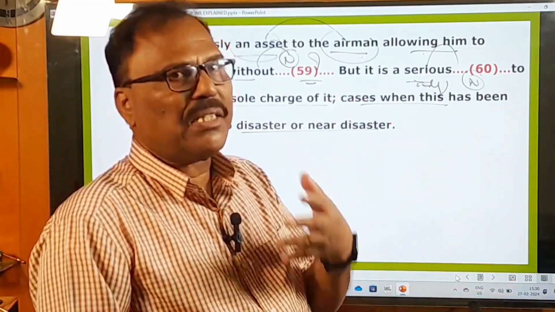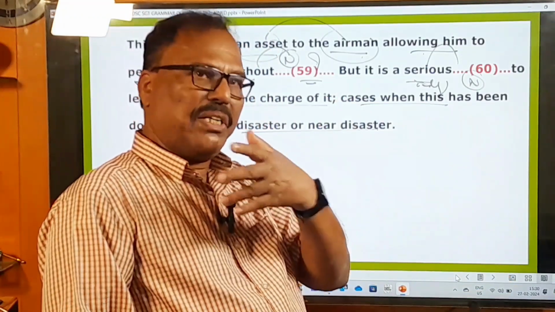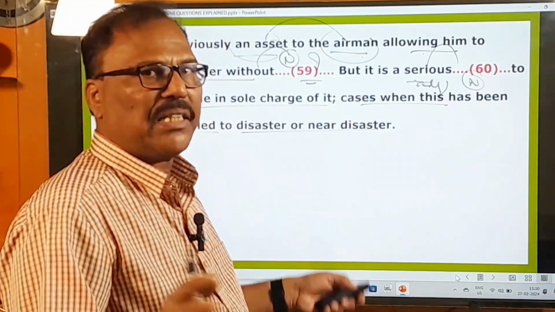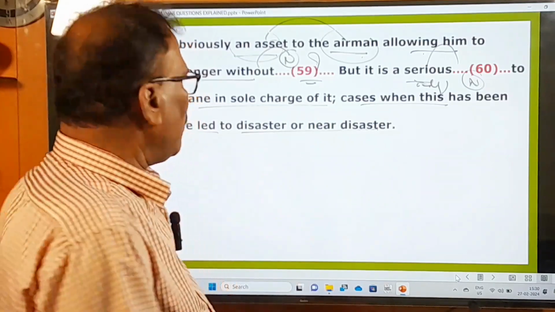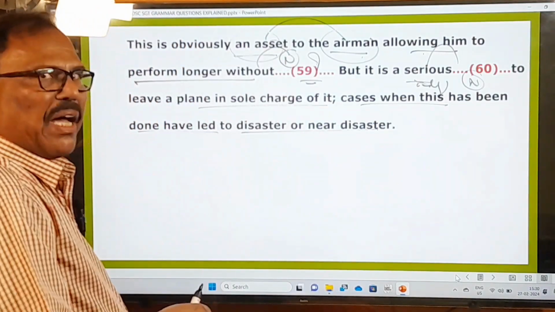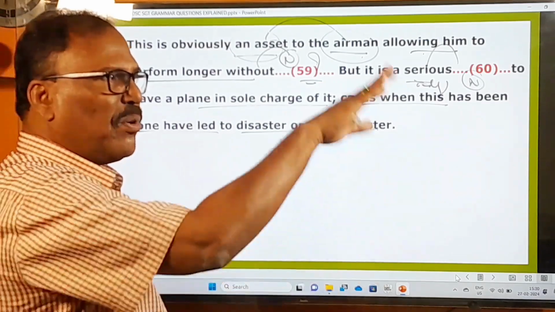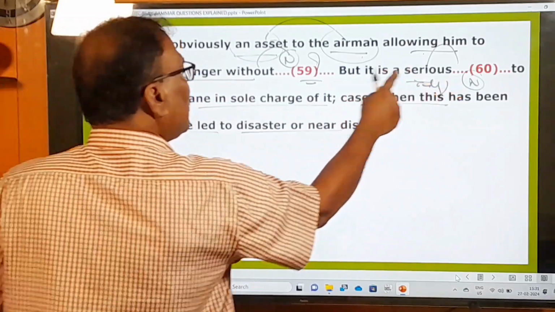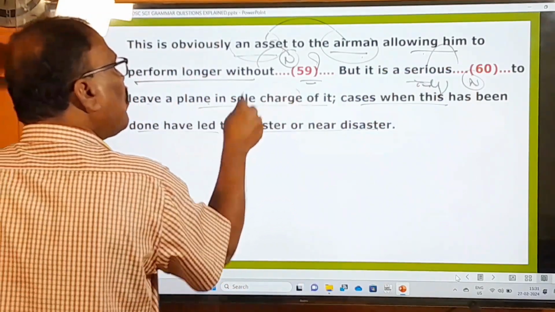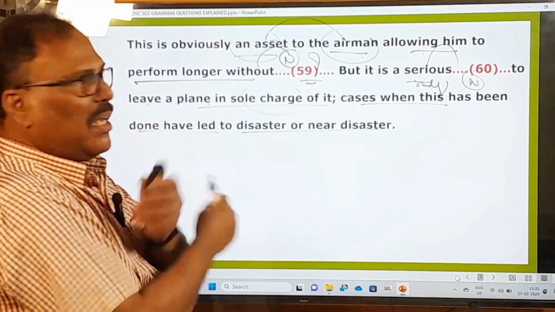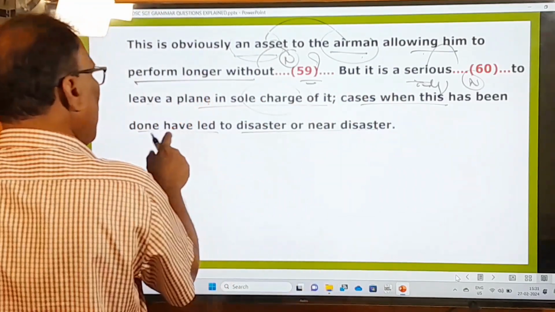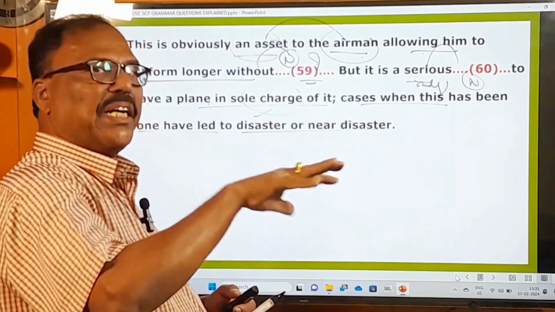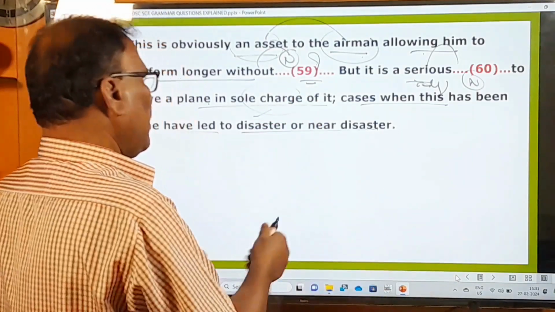Sometimes what happens, it has also even hit or it has also met with some accidents, and it is being developed. So 90% is better, 10% some dangers are there. So in the same way here, what's that? Automatic piloting means the pilot will sit in the seat and it will be going without his steering and doing all that. Sometimes what happens, then he said, but it is a serious dash to leave a plane in sole charge of it. If you just leave the plane and keep quiet, it will be a dangerous thing. When this has been done, it has led to disaster. If that is the case, a plane might meet with an accident. Okay, that is there. Near disaster.